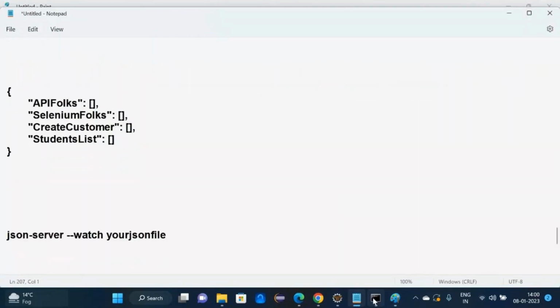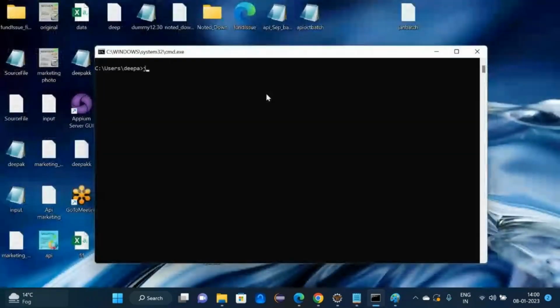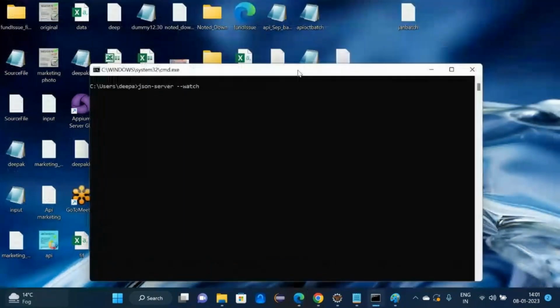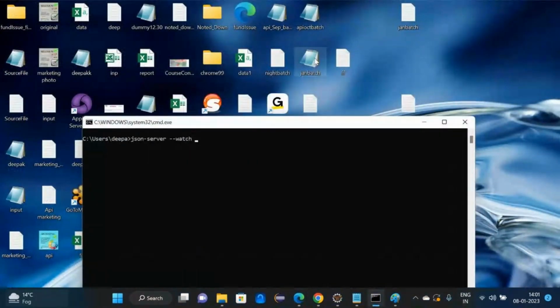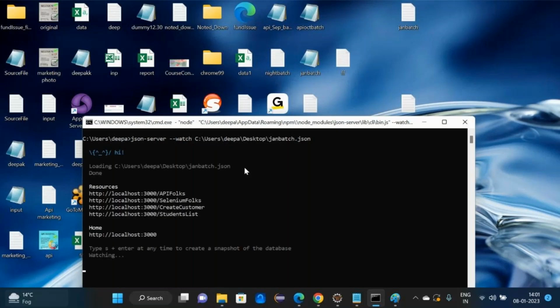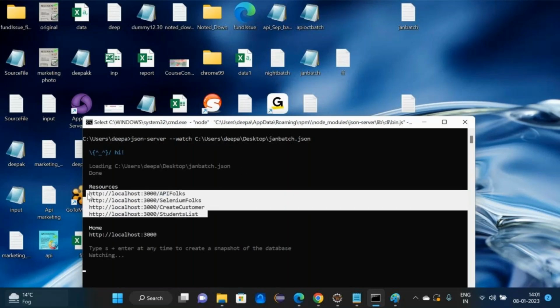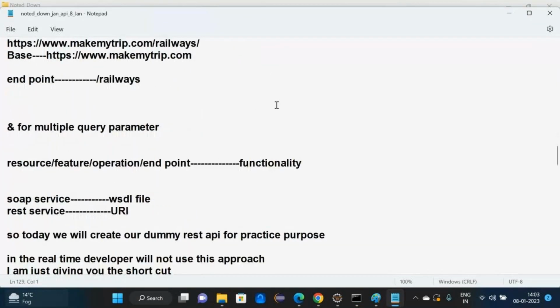So here: json-server, space, -watch, space. Now what do we need to give? The JSON file name. Drag and drop the path. And which key? Press the enter key. How many APIs has it created? See, 4. How many keys did we define in the JSON file? 4. It's working.